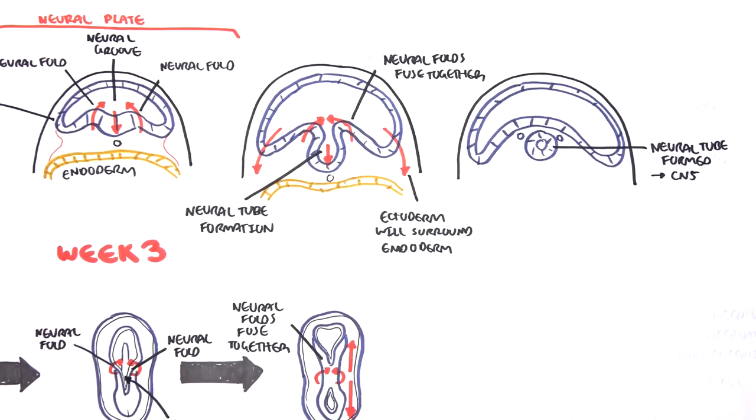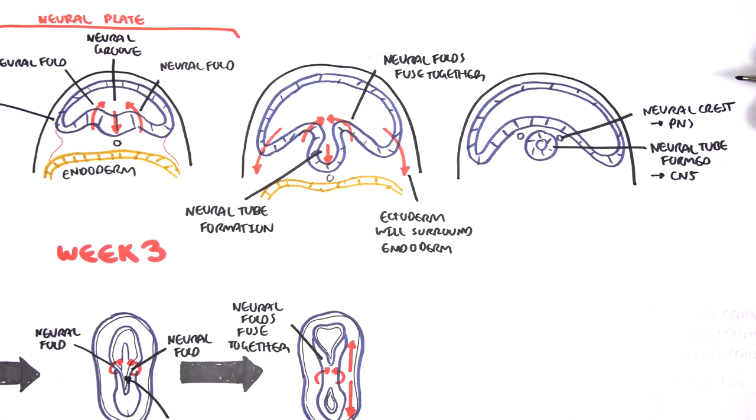As the neural tube forms, some of the ectodermal cells from the tube migrate to form several layers of cells called the neural crest. The neural crest will give rise to structures that work very closely with the central nervous system, and there's a lot, but they include the peripheral nervous system, spinal and cranial nerves, and their ganglia, the autonomic nervous system ganglia, some of the meninges as well.